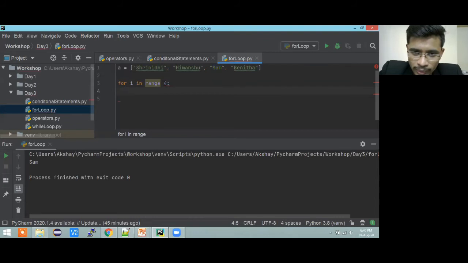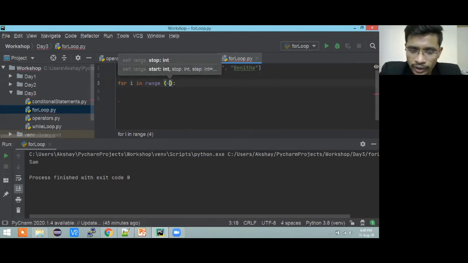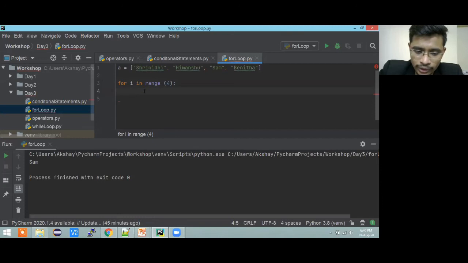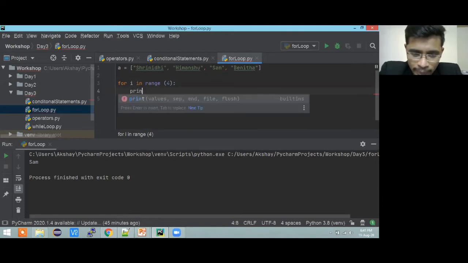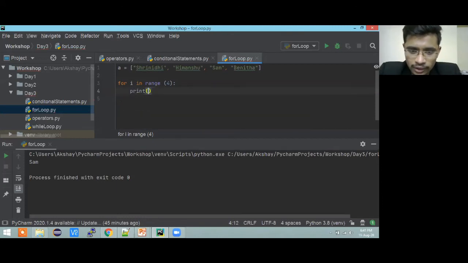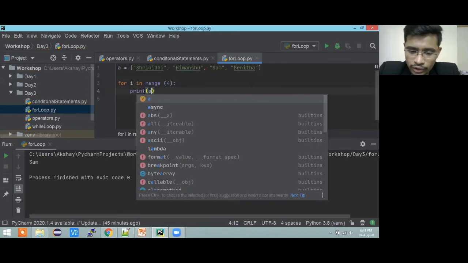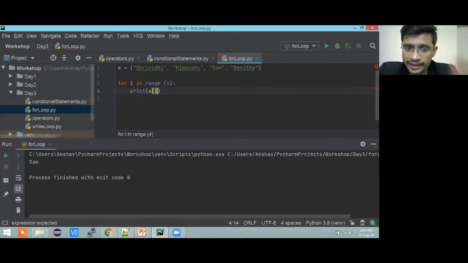You need to put it in a bracket. If you need to start from somewhere or end somewhere, that time you need to put it. So i in range of 4. In that case, I'm going to print the value of a. But previously, after the brackets I used to put the appropriate index, and in this case I'm going to put this i.